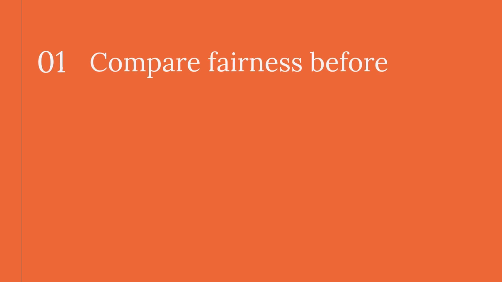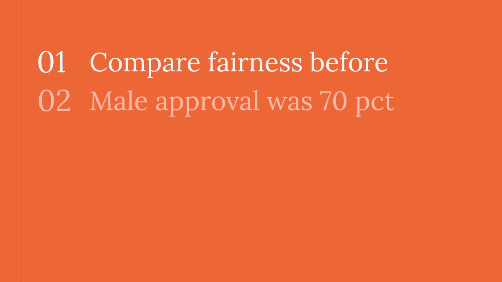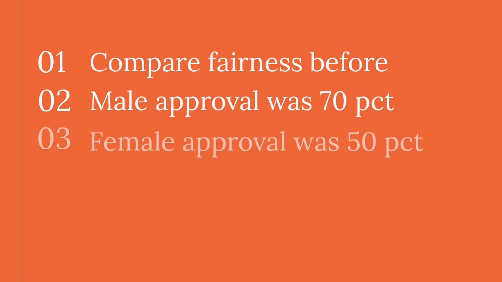Effectiveness is measured by comparing fairness metrics before and after changes. In one example, the baseline model had a male approval rate of 70% and a female approval rate of 50%, with statistical parity difference at 0.2. After intervention, rates moved to 65% and 62%, and the difference dropped to 0.03.